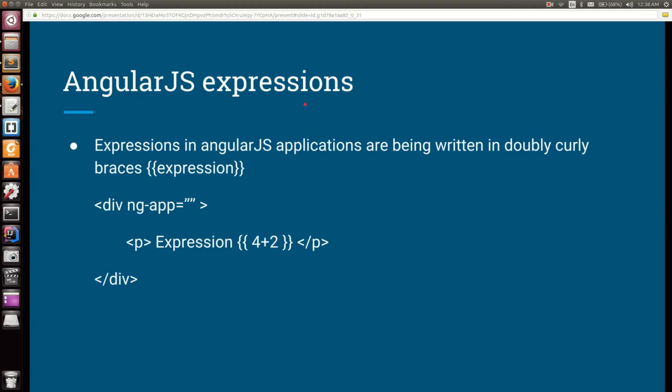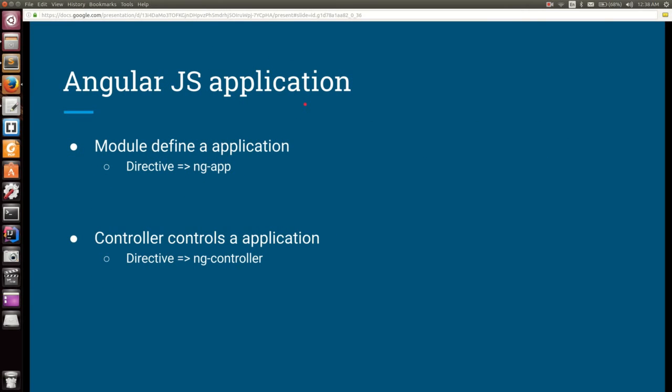Okay, again go to our slides. Now in our AngularJS applications, currently we are using the default application. Now we will define our own applications. So we will study two things: a module and a controller. Modules create applications, and that application we can use as the ng-app, and a controller controls applications, and you can use it using ng-controller. So let's try an example.